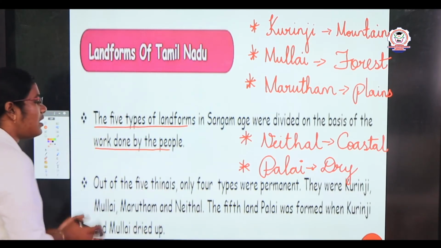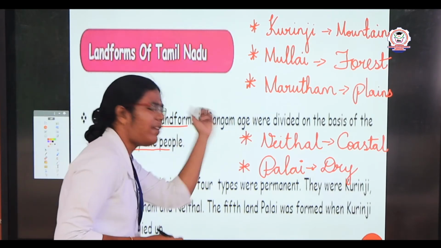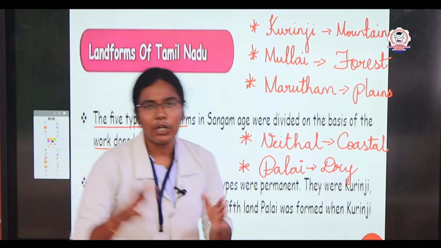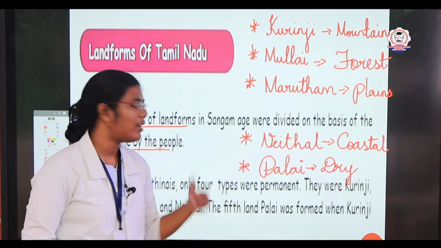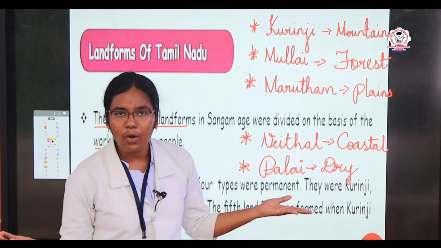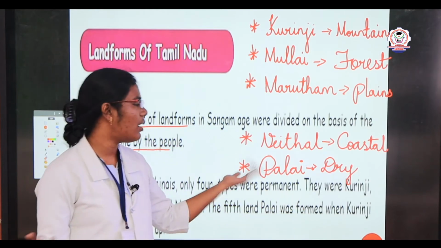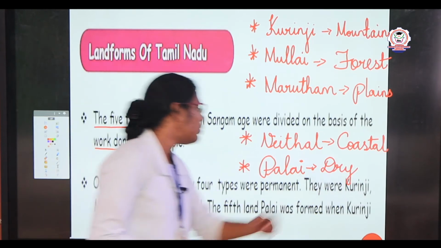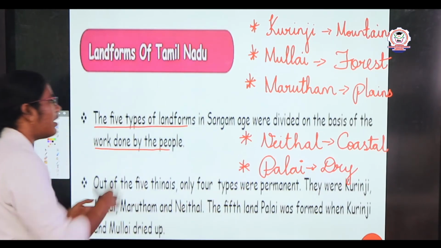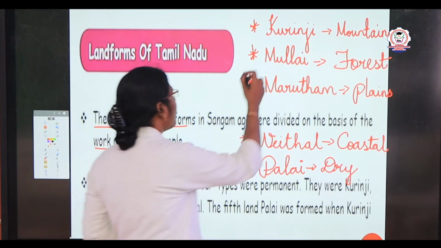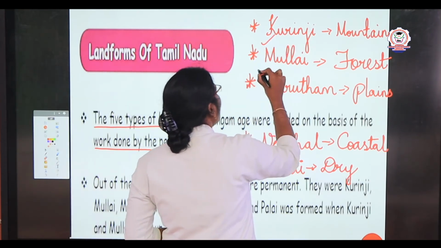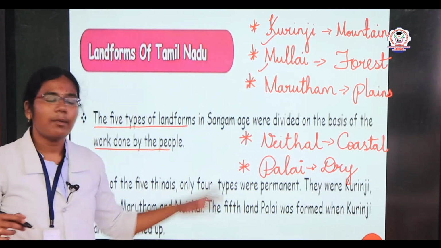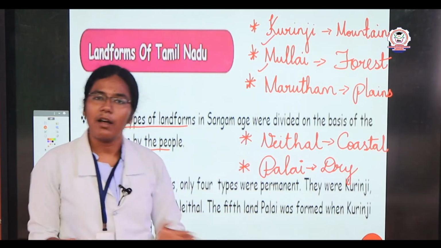So in the 4 திணைகள்லயும் work பண்ணுவாங்க. Palai is another case, we don't have any occupation in the Palai. The Palai land is formed due to the drying up of குறிஞ்சி as well as முல்லை. குறிஞ்சியும் முல்லையும் dry ஆனதால அந்த land வந்து பாலைவனமா மாறி போச்சு.